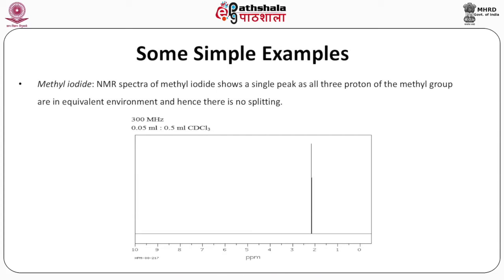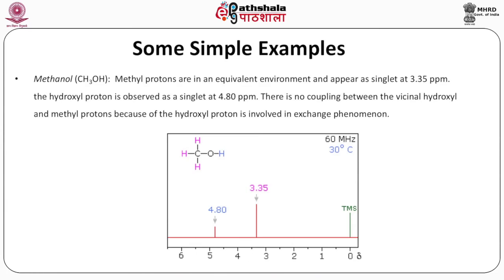For example, methyl iodide. The NMR spectrum of methyl iodide shows a single peak as all 3 protons of the methyl group are in an equivalent environment and hence there is no splitting. And as we have read before, the signal comes at 2.2 ppm. Methanol. Methanol protons are in an equivalent environment and appear as a singlet at 3.35 ppm. The hydroxyl proton is observed as a singlet at 4.80 ppm. There is no coupling between the vicinal hydroxyl and methyl protons because the hydroxyl proton is involved in an exchange phenomenon.